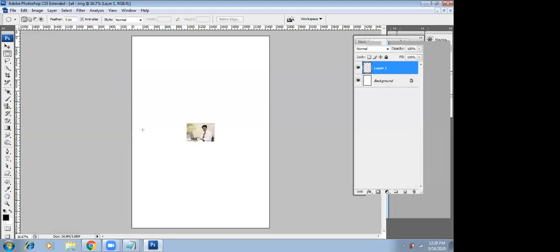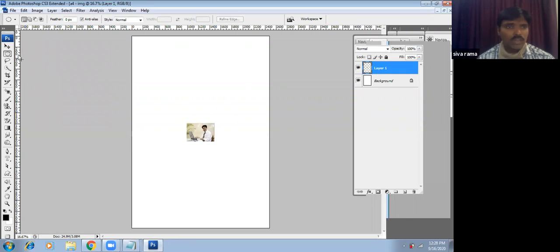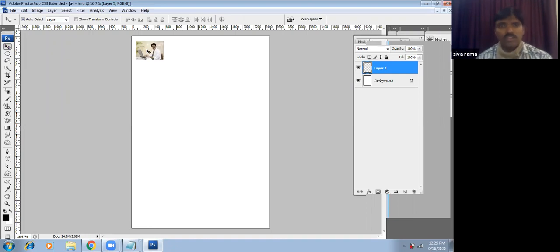We got the image pasted here. Once you paste it, we move and modify the size of the image. We need the Move tool first. The tool is called the Move tool or Selection tool, and we use it to select the particular image. We keep the placement where we want it.